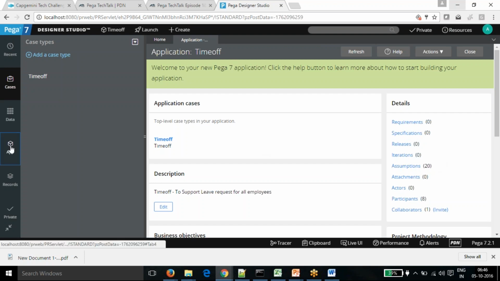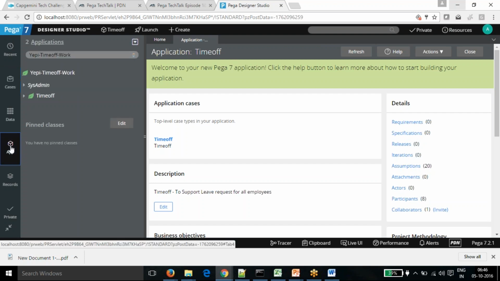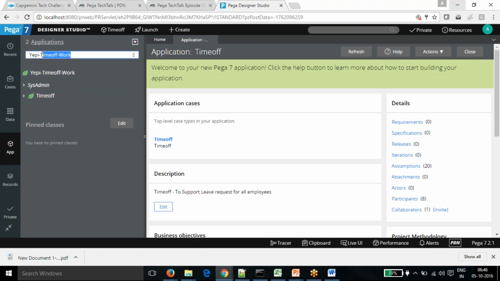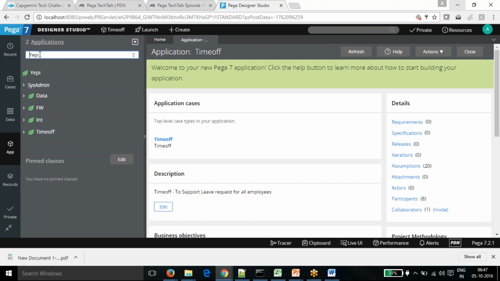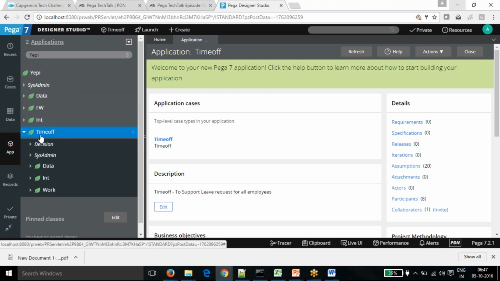If you go to the app, and then go for the top level of that, AP is our organization, so that will be the top level class. If you click on that, it will give you the complete structure which is created by AP. Within that you have our application, the framework layer, and within that you have different classes. Just before discussing that, I'll give you some information about what a class is.